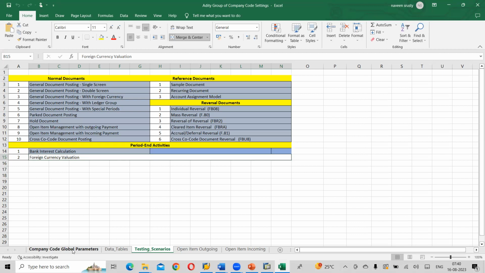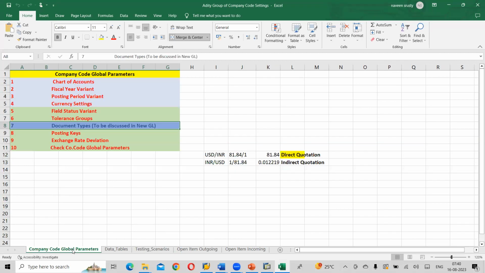Okay. So in company, as I said, first we need to do the enterprise structure. After that, we need to do the company code global parameters. Then we can do the controlling area. Correct? Remember that? So write down.